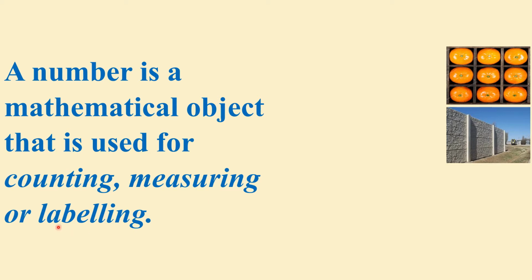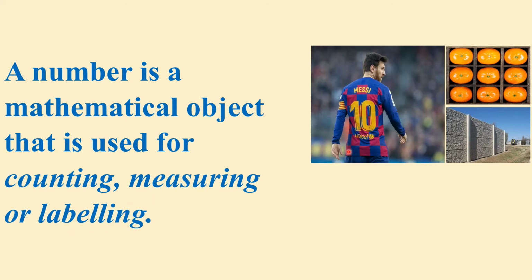How is a number used for labeling? In front of you is the picture of a famous footballer, Lionel Messi from the Argentine team. Now look at the back of his shirt. There is a number 10 printed on it. What does it represent? This number 10 represents his label. That is, this footballer is labeled as number 10. So a number is a mathematical object or tool that is used for counting, measuring or labeling.